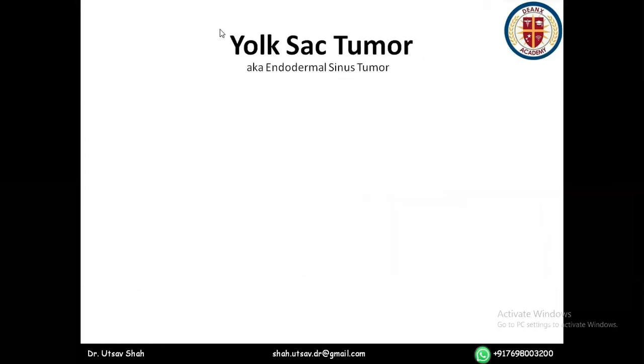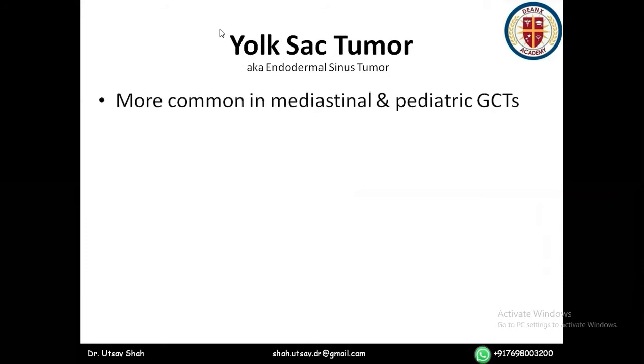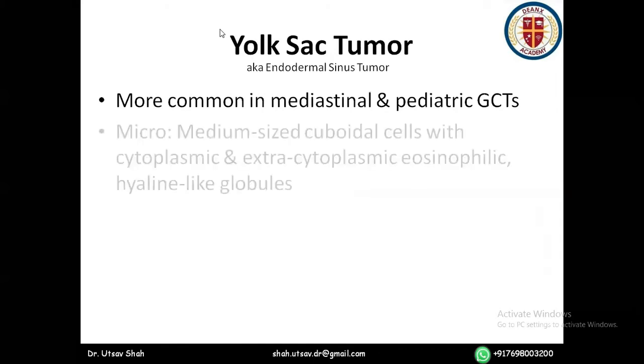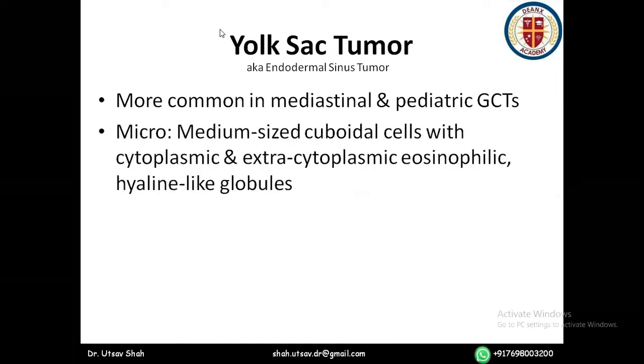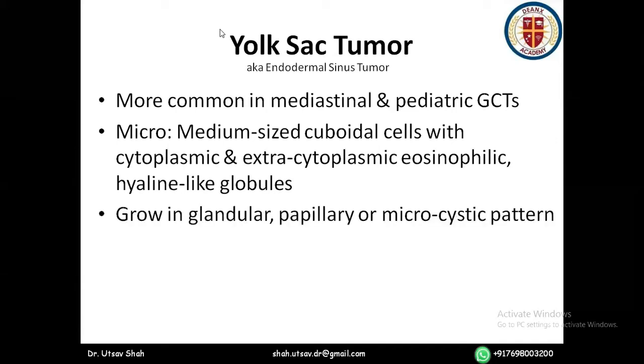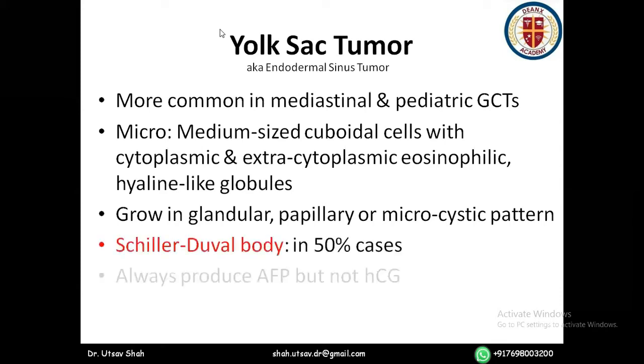Then comes yolk sac tumor. It is also known as endodermal sinus tumor. One MCQ that might be asked is Schiller-Duval bodies. Okay. It is the most common in mediastinal and pediatric germ cell tumors. Microscopically, these are small cuboidal cells with extracytoplasmic eosinophilic hyaline-like globules, which grow in a glandular, papillary, or microcystic pattern. And in 50% of the cases, you see Schiller-Duval bodies on microscopy. Always produce AFP, but not HCG.